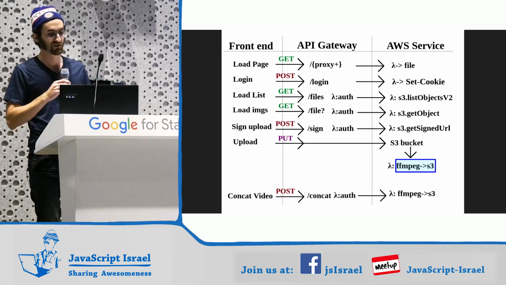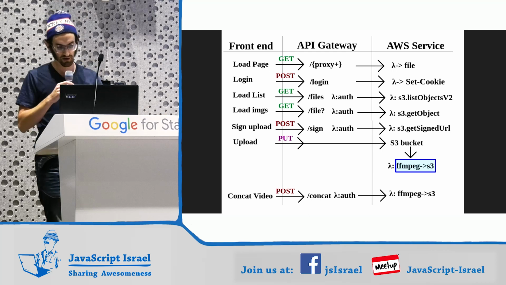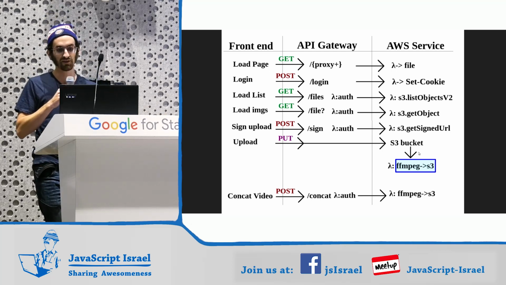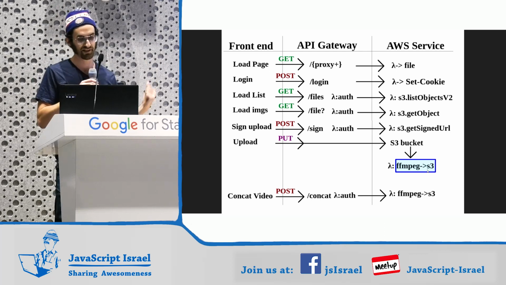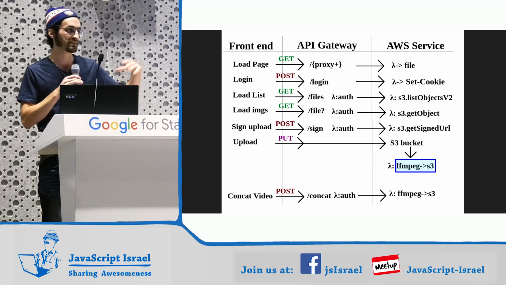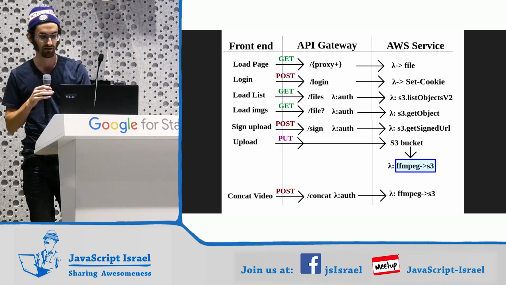Lambda does everything. So this is a diagram I made of our entire build. We're starting over on the right side with the ffmpeg. Our goal today is to make all of these APIs, and we're going to start by running ffmpeg on a video and getting those still frames out so we can show the film slides on the front end.